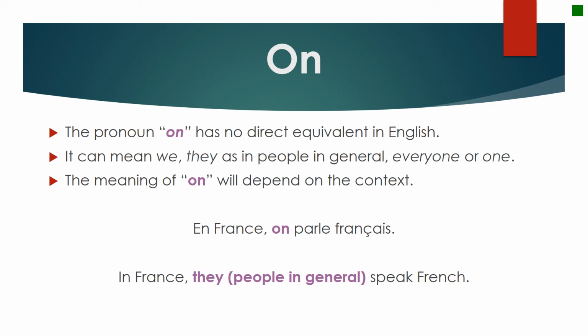Okay, now let's go over on. On is a difficult concept because you do not have this equivalent in English. It can mean we, they, as in people in general, everyone, or one. The meaning of on will depend on your context. So, for example, en France, on parle français. In France, they, people in general, speak French.